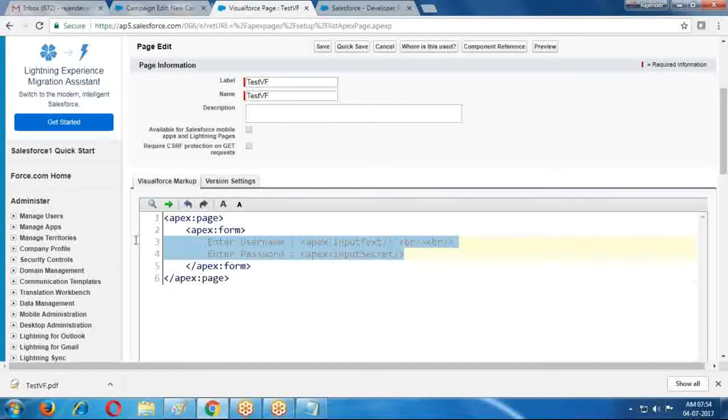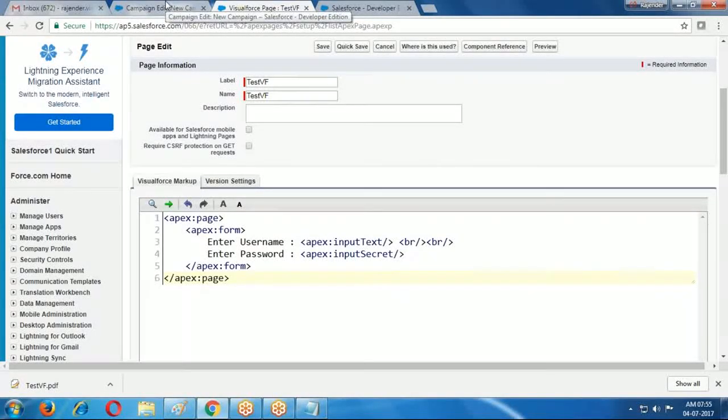The same way we can create Visual Force pages also. It provides some 50 to 55 tags. If you learn the 50 to 55 tags, that is more than enough. Even 30 tags are more than enough if you want to work in the industry. So we are creating some coding or using navigations also.